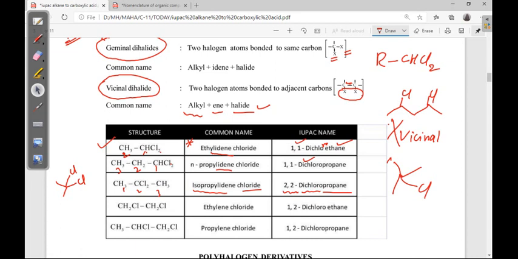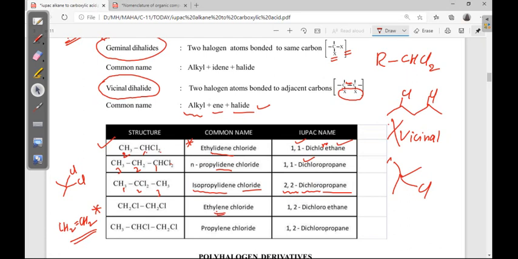Okay, now vicinal type is there, adjacent is there. In case of adjacent, we will take ene, because it looks like alkene type, CH2 double bond CH2. Vicinal type is there, alkene nomenclature.